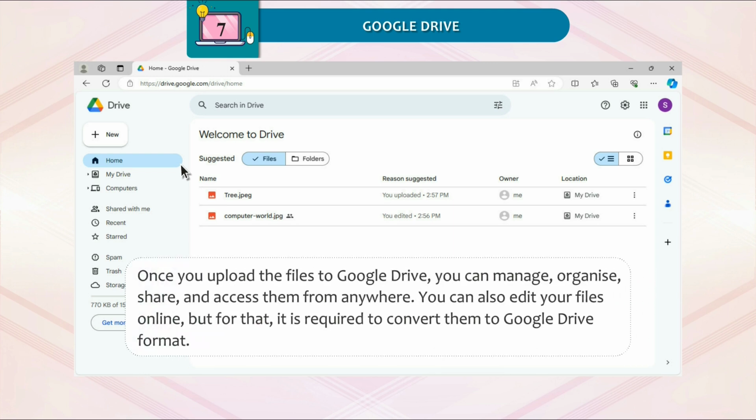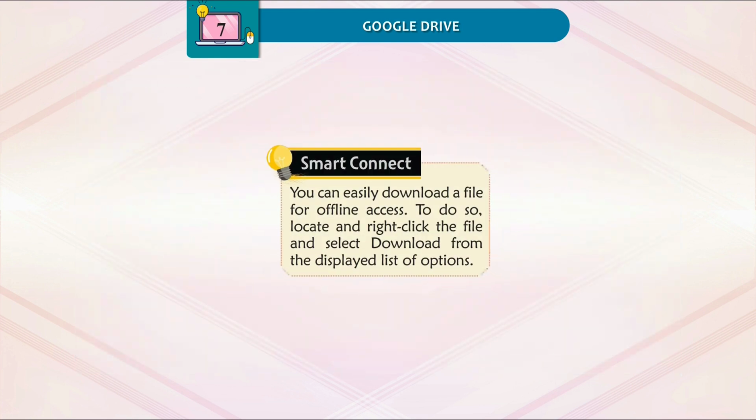Once you upload the files to Google Drive, you can manage, organize, share, and access them from anywhere. You can also edit your files online, but for that, it is required to convert them to Google Drive format. Smart Connect. You can easily download a file for offline access. To do so, locate and right-click the file and select Download from the displayed list of options.